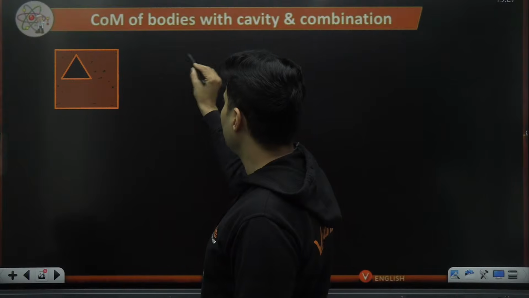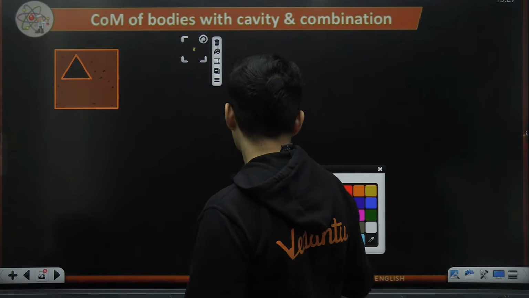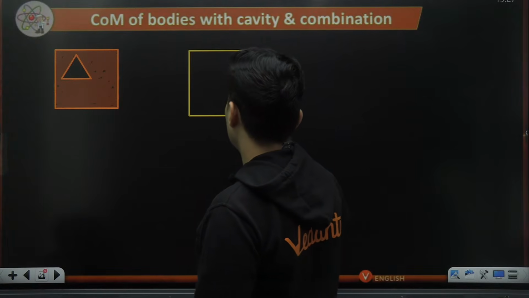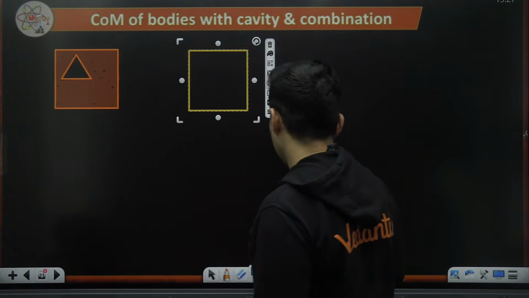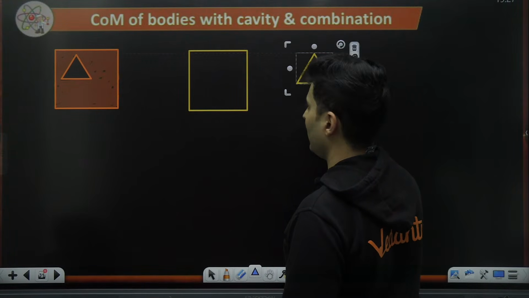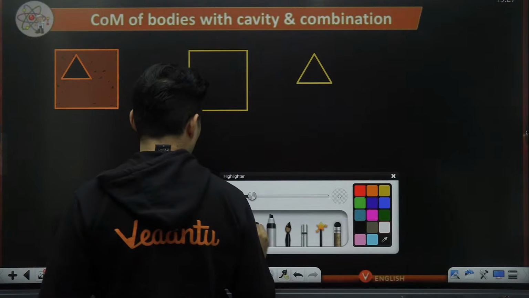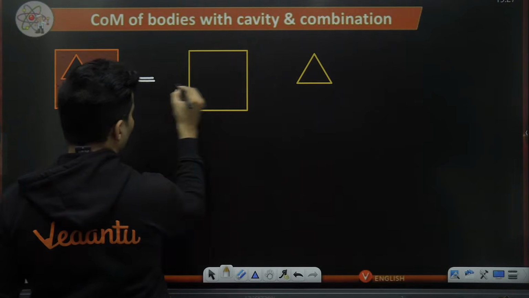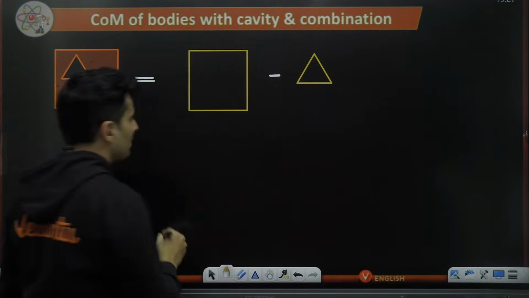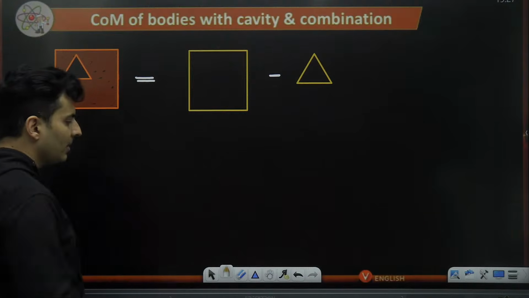You can imagine this to be this minus a triangle. This is equal to this minus this. Mentally you should think this, or basically draw it in your rough work.